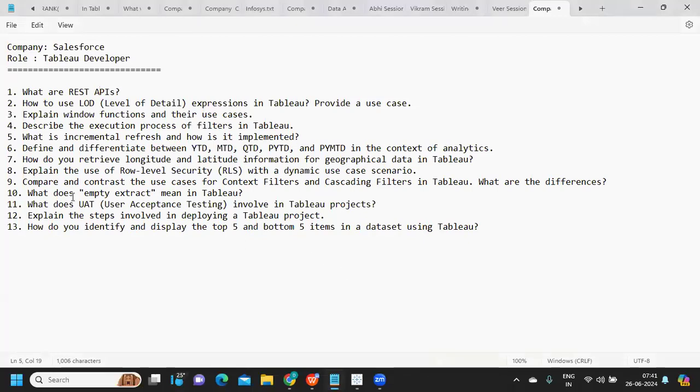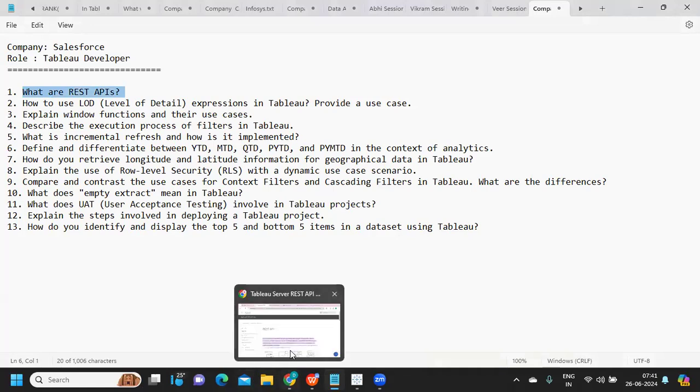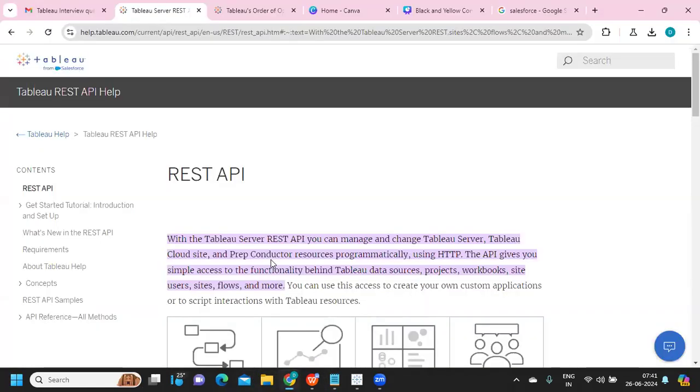So the first question was, what are REST APIs? REST APIs are very important. They allow us to control the server and make it easy to access.